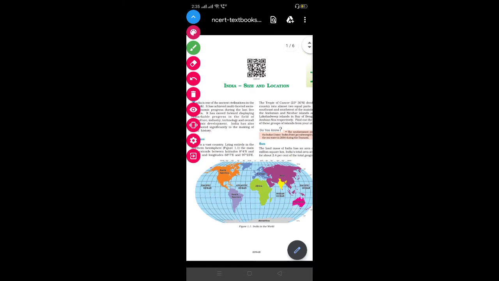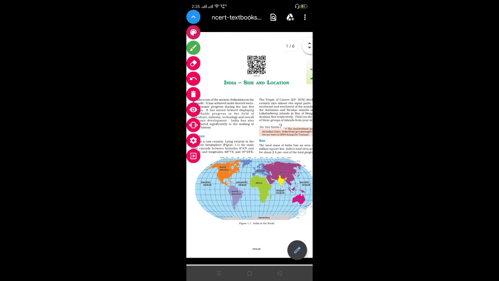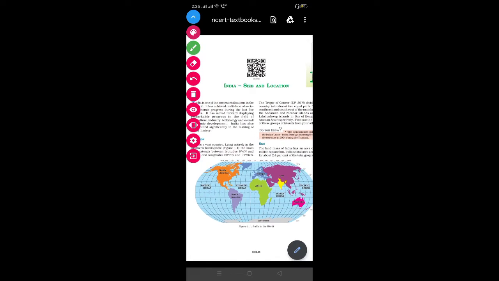Basically in this chapter we are going to locate India in the world atlas, and we will also know its size. Talking about size first, India's rank is 7th in the world among all the countries. Number 1 is Russia, followed by USA, then Brazil, then Canada, then China, then Australia, and the 7th position in terms of size is India.